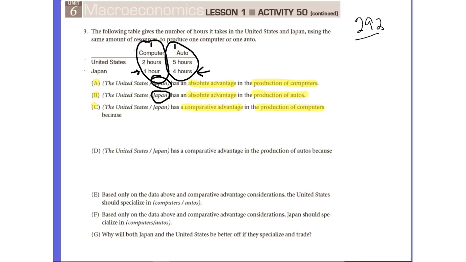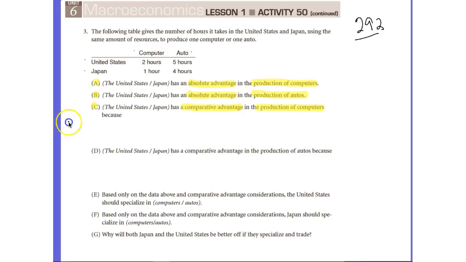The answer is Japan should not produce both computers and automobiles, because remember, for each automobile that Japan is producing, they're giving up some of the production of those computers. And for each computer that Japan is producing, they're giving up the production of some of those automobiles. We first examined this concept with the production possibilities frontier, and it's also sometimes called a production possibilities curve, and that's the same thing. Whether we see PPF or PPC, it's the same thing.